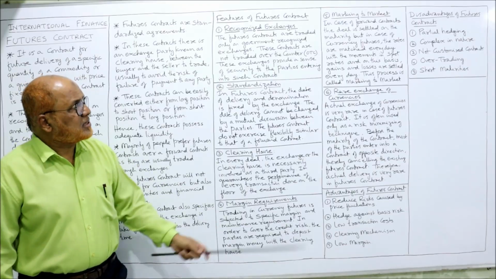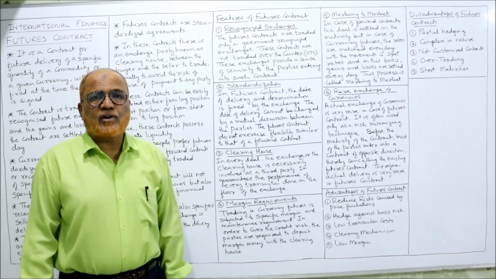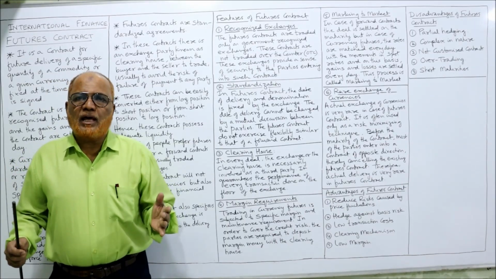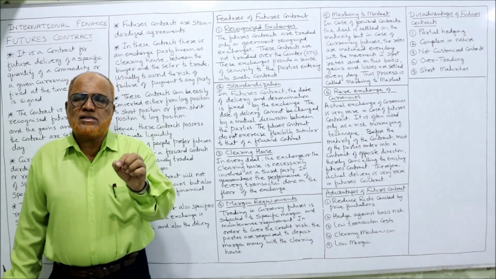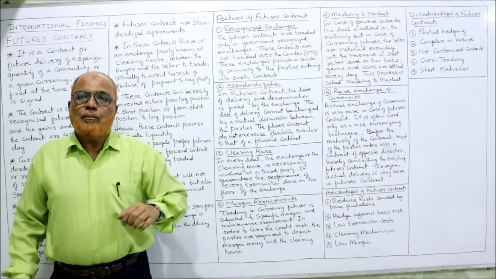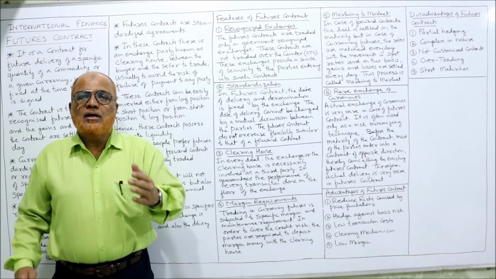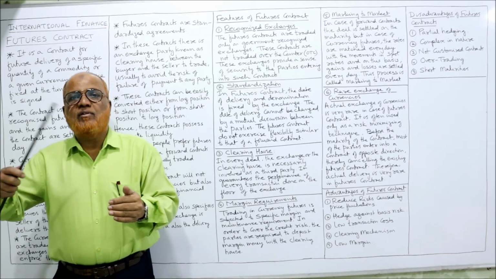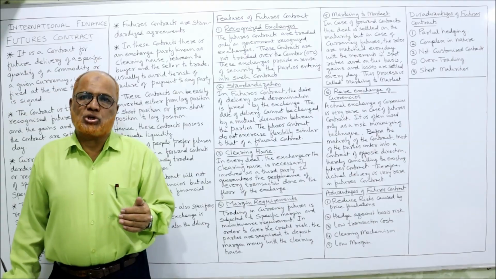These are the characteristic features. One more: rare exchange of currencies. In case of a futures contract, very rarely will actual currency be purchased and sold. But in the majority of cases, just before the maturity, the party will take a reverse or opposite position.